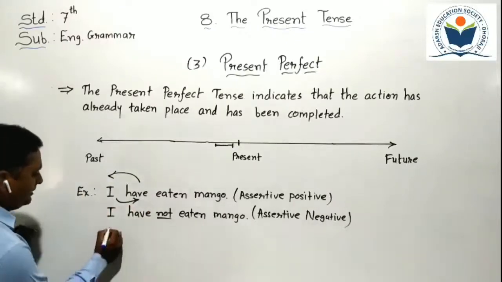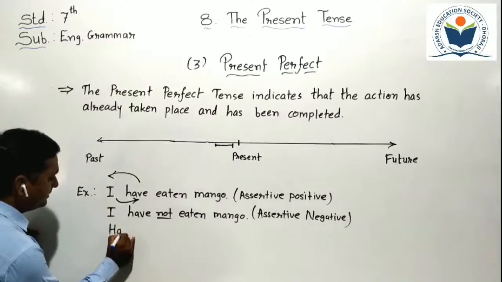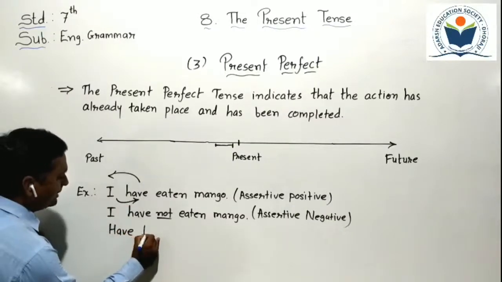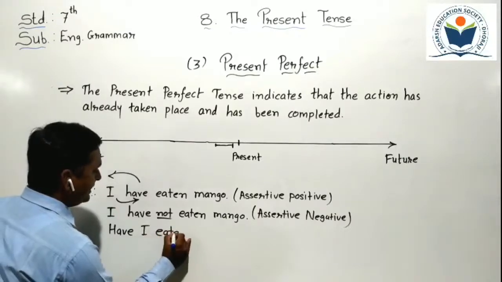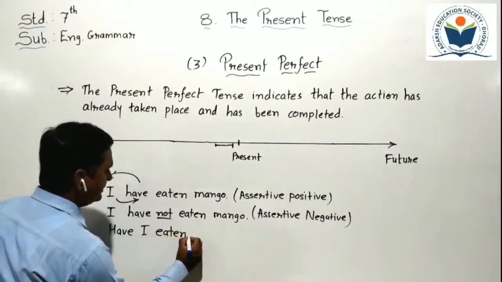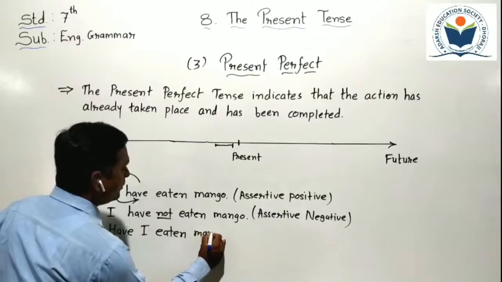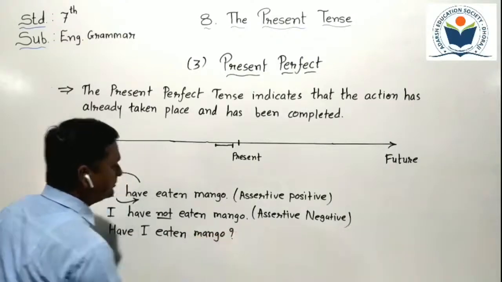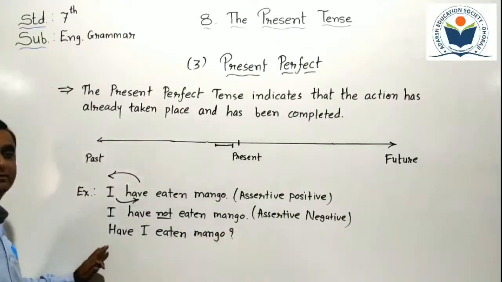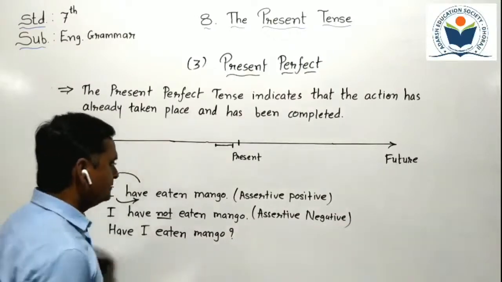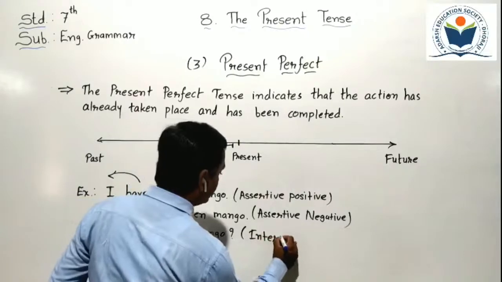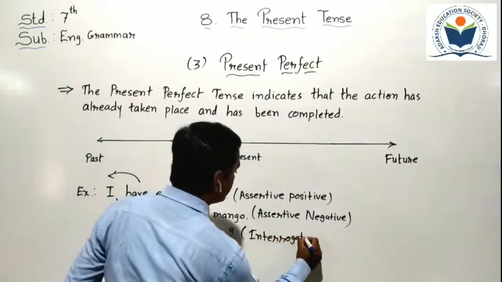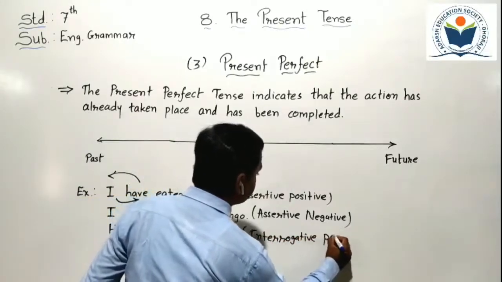First we write the helping verb have, then the subject I, then the main verb eaten mango. We must put a question mark, otherwise the sentence will be wrong. So it becomes an interrogative positive sentence.